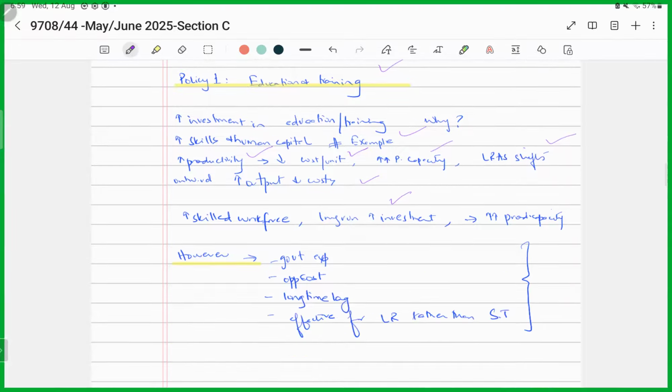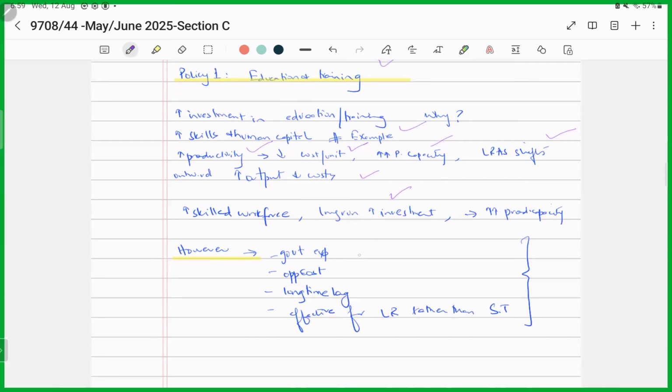But education and training involves a lot of government expenditure. It requires substantial government expenditure. Plus, once students are acquiring skills, it would require time. And once they're going to be trained, it requires a certain time period before they could be a part of the labor force. That means there is a long time lag, right? So the policy could be more effective in increasing this economic growth in the long run rather than the short run. So far, so good.